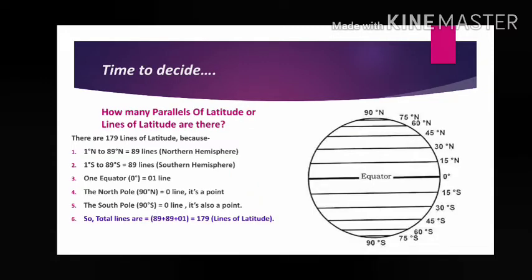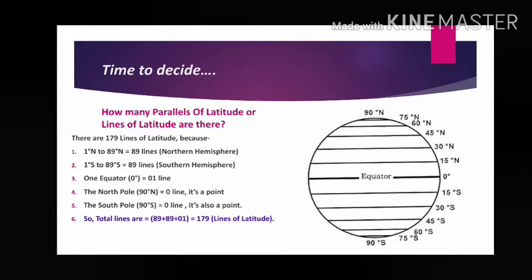Again, time to decide how many parallels of latitude, that means how many lines, are there. If I tell you to draw parallels on the globe at 1 degree interval, what is the interval? 1 degree. That means 0 degree, then 1 degree, then 2 degree, like that up to 90 degree north, and in the southern hemisphere up to 90 degree south. Can you calculate how many lines you can draw? You will say, sir, from 1 degree to 90 degree, 90 lines, and in the southern also from 1 degree to 90 degree, 90 lines. So 90 plus 90 is 180, and equator 0 degree is 1, that is 181.